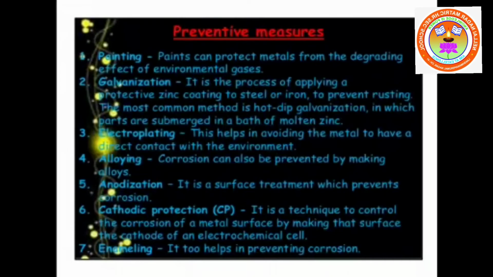Alloying. What do you mean by alloying? Mixing a metal with another metal or metal with other non-metals. So that is called alloying. What is the need for alloying? When a metal or non-metal is alloyed, its properties get increased. The alloys are harder than their original metals or non-metals.